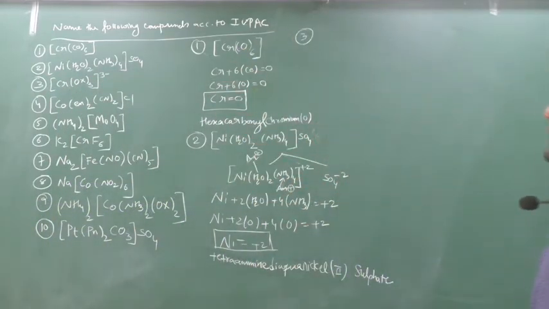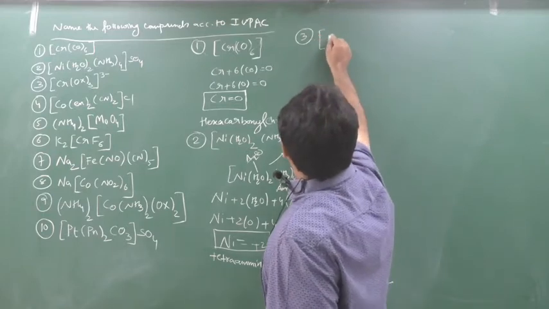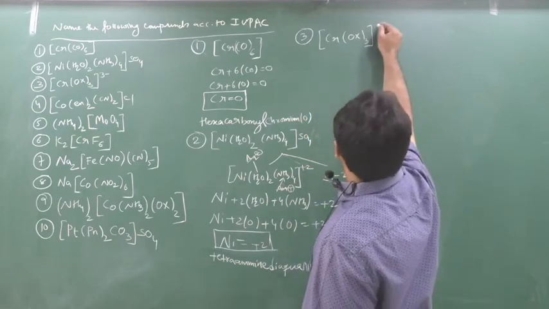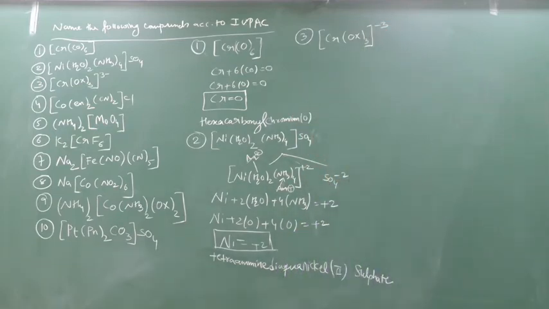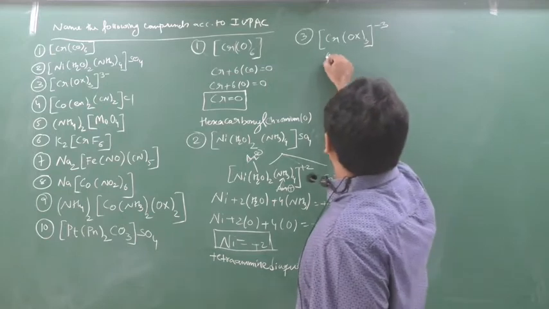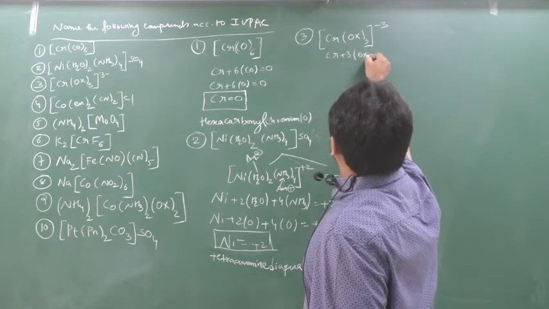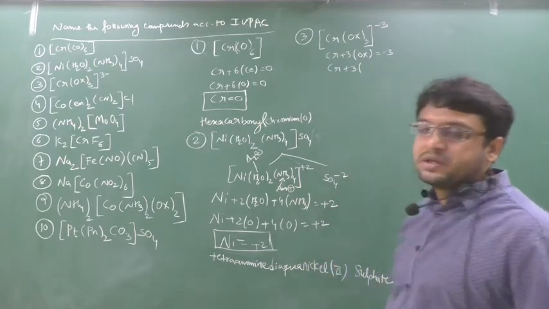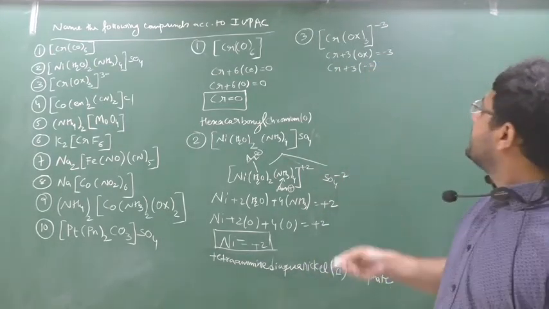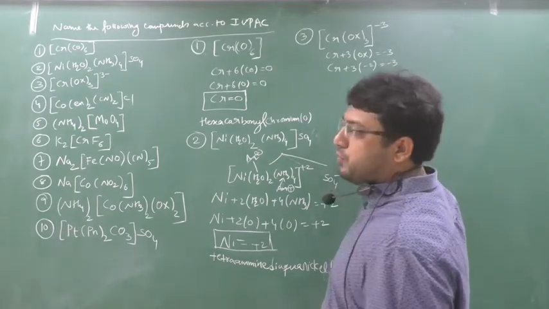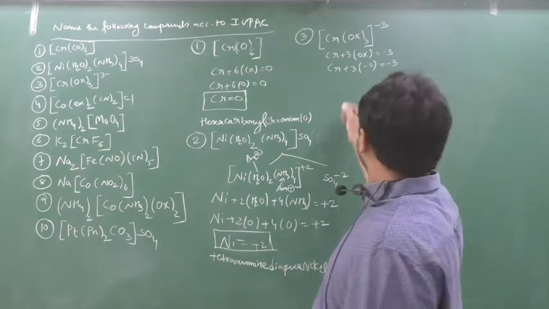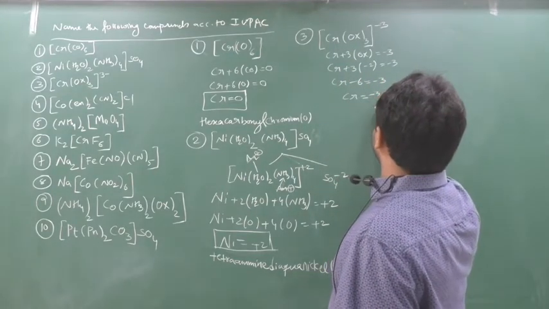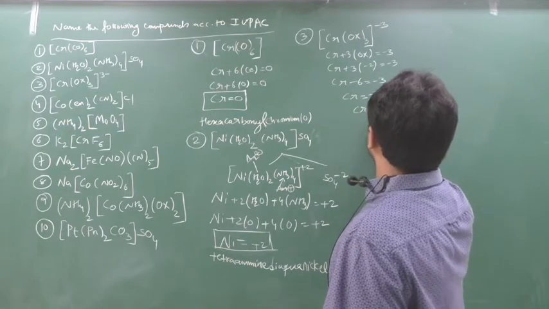Third question. Cr(C2O4)3 minus 3. Clear? So first we'll try to find out the oxidation number. So I'll write Cr plus 3 into oxalate equal to minus 3. So Cr 3. Now this is an oxalate ion. Oxalate ion means minus 2, C2O4 minus 2. So Cr minus 6 equal to minus 3. Cr equal to minus 3 plus 6. Cr equal to plus 3.